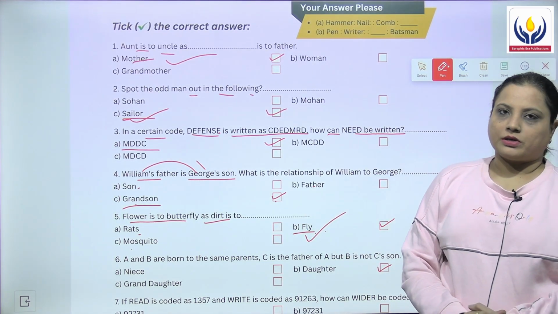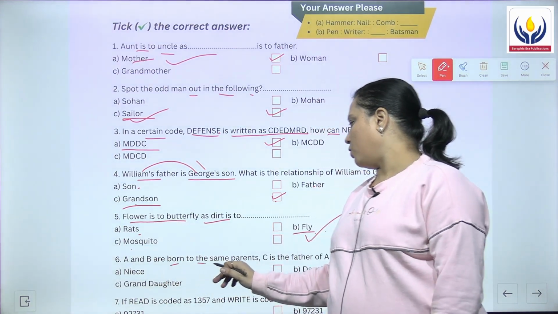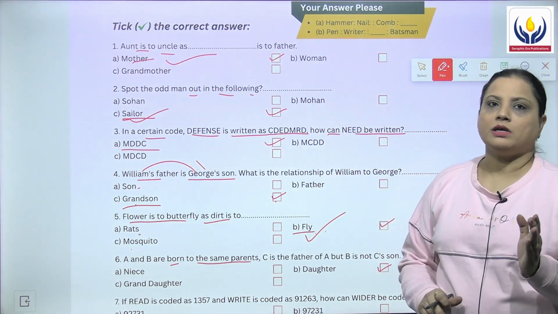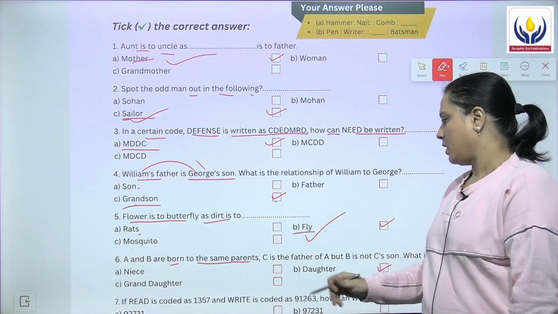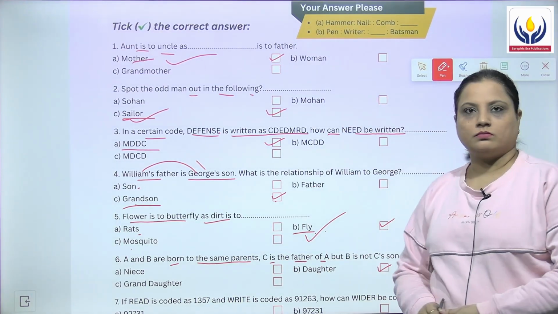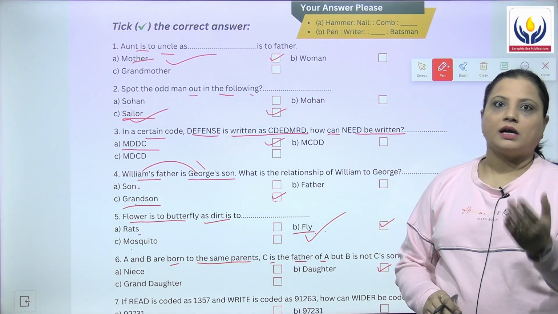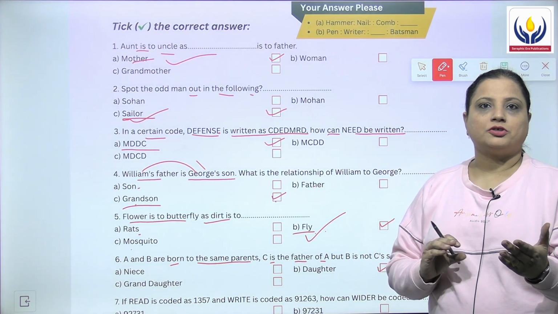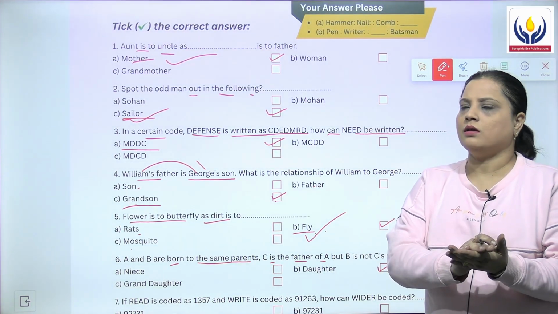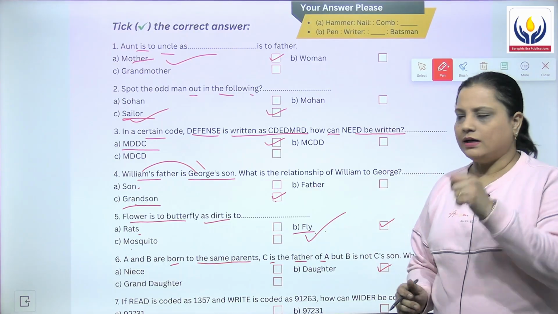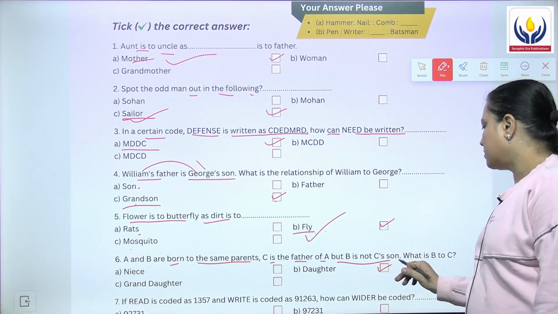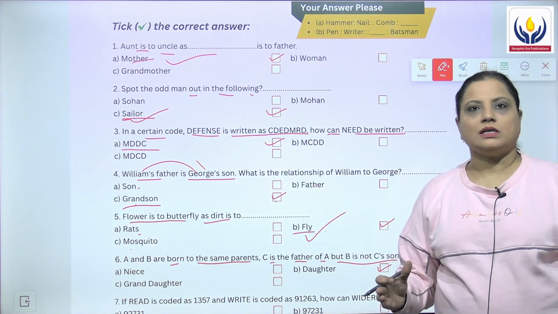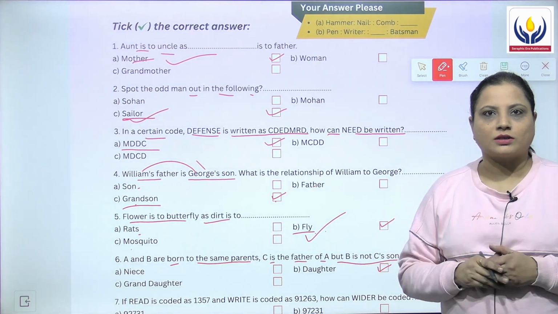Moving on to the sixth question. A and B are born to the same parents. A और B जो हैं same parents के बच्चे हैं. C is the father of A. C जो है A का father है. क्योंकि A और B दोनों एक ही पेरेंट के बच्चे हैं, तो B का फादर भी C ही होगा. But they are saying B is not C's son. तो obviously C का बेटा नहीं है तो कुछ और तो हो सकता है ना.